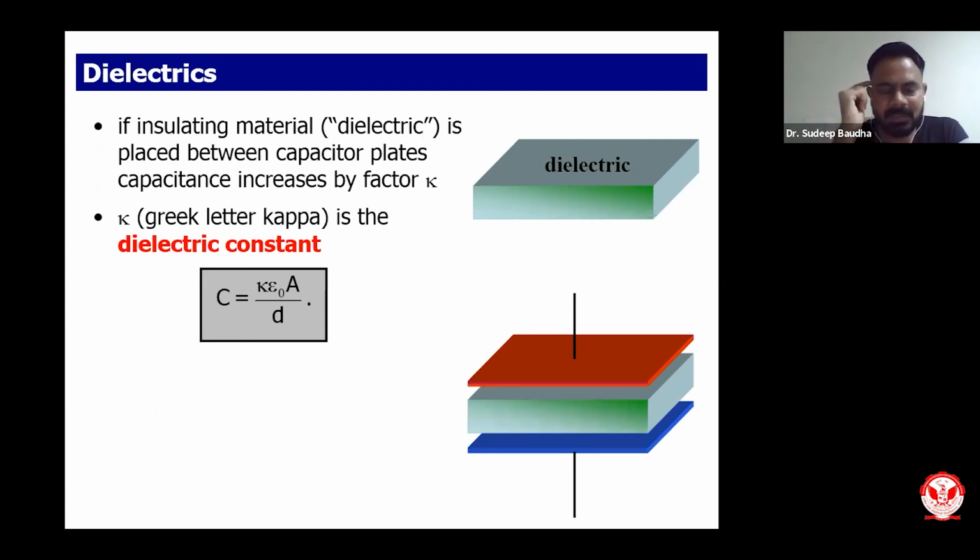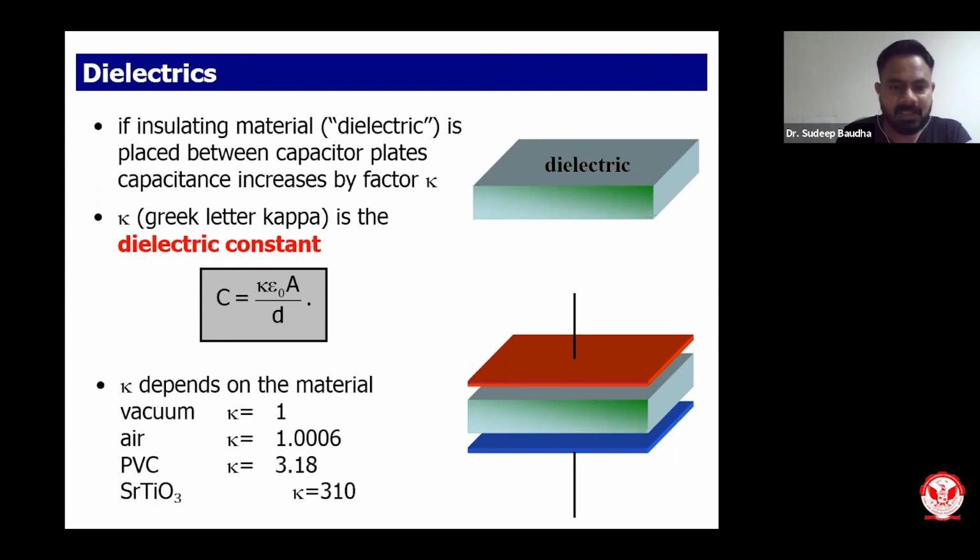We know the capacitance of a capacitor is epsilon naught A upon D. If I have a dielectric material which has a dielectric constant other than that of air, then kappa comes into the picture. Kappa is the dielectric constant of this particular material. Now C is directly proportional to K. So capacitance will increase K times the actual capacitance which was there without the presence of the dielectric material. Capacitance will increase by the same factor as we increase the dielectric constant.